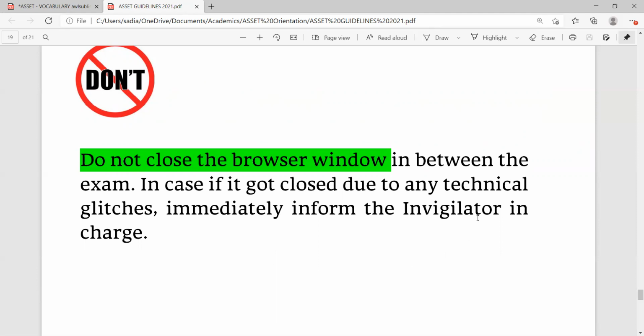That means you should not use the cross at the end of your window to close it and then think that you can open it again. No, it will not happen. Your paper might not be accessible for you anymore because you have logged in once. So if that happens or accidentally something happens, maybe your device battery gets over and it closes, immediately inform the invigilator at that given moment. More than this cannot be said at this point.